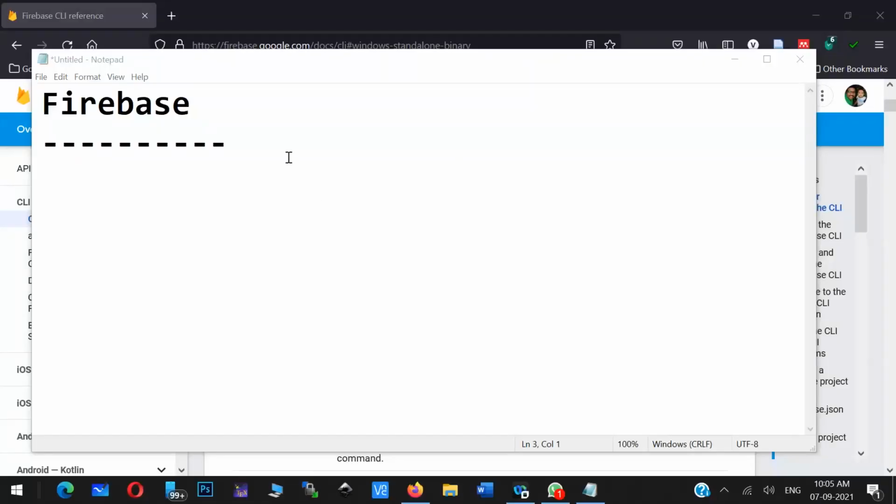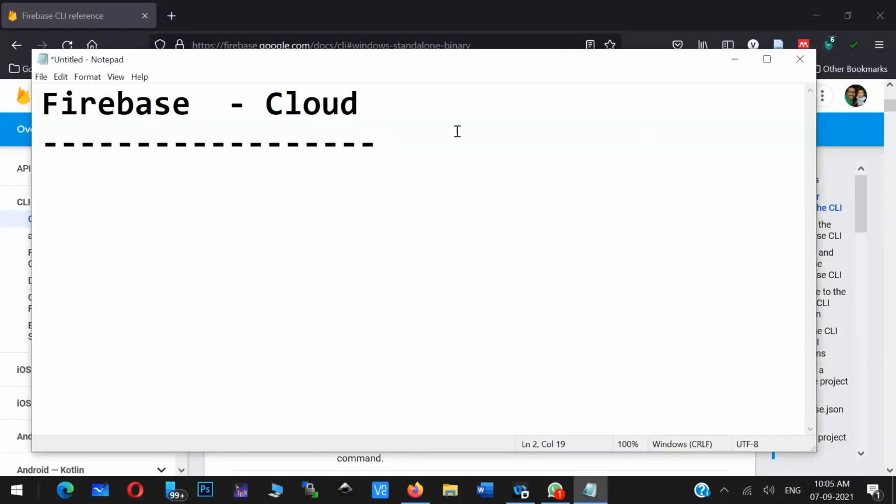Something called Firebase, which is basically a cloud platform, correct? So we are discussing a cloud platform, and this is basically a Google product, and there are a lot of things we can do using this particular Firebase. You can have the authentication layer, and you can have the real-time database. You can have a regular JSON database, correct?